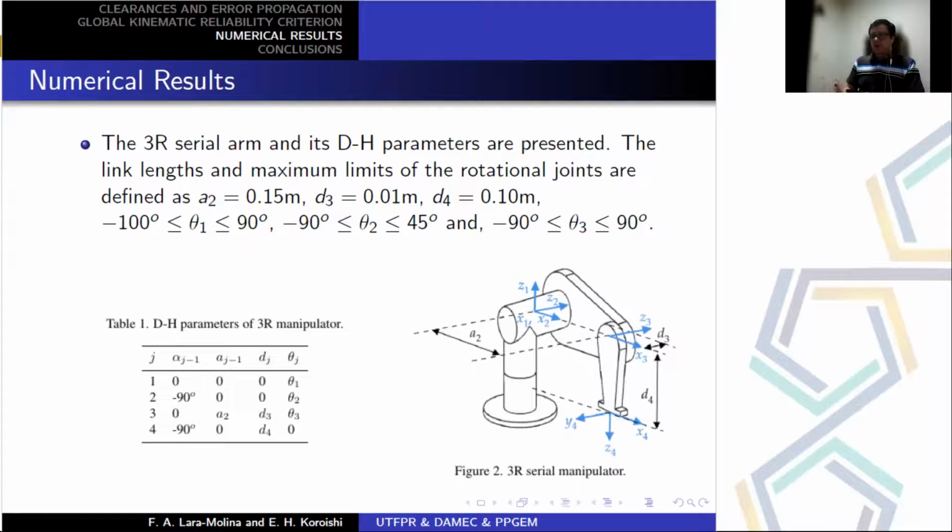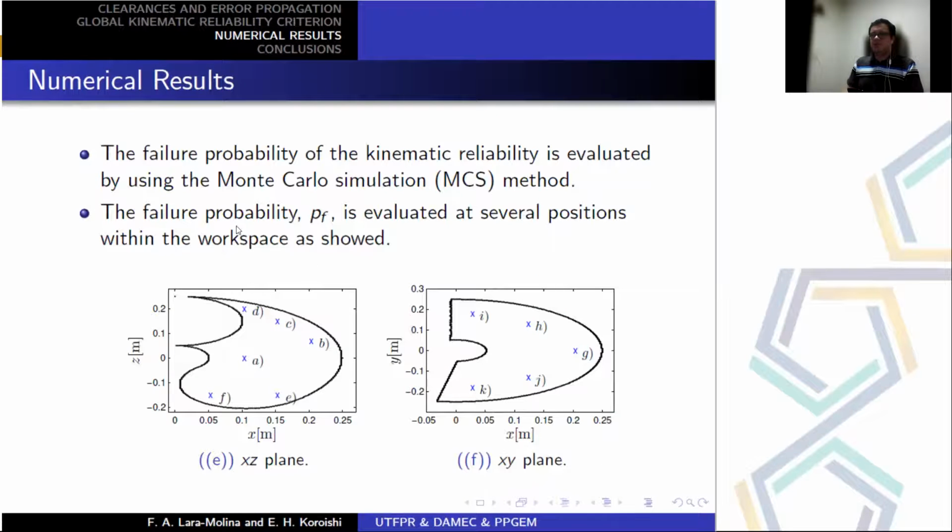The criterion proposed in this paper is applied in this manipulator, which is a 3R manipulator. In this table are defined the DH parameters, and we define also the link lengths and the limits of the 3 rotational joints.